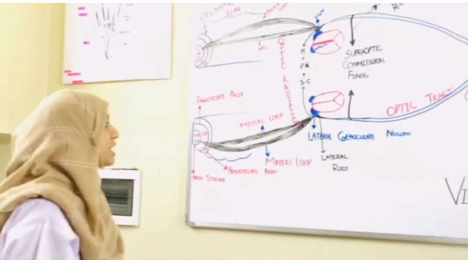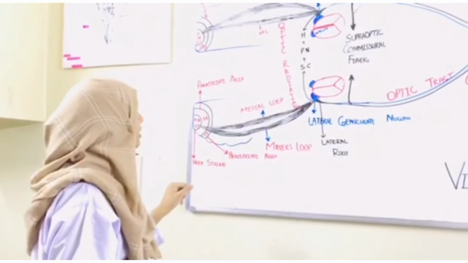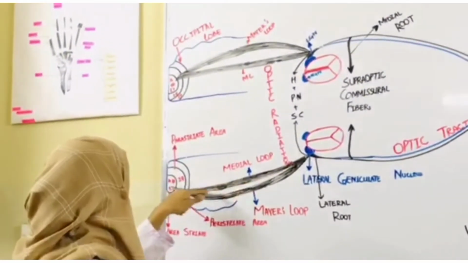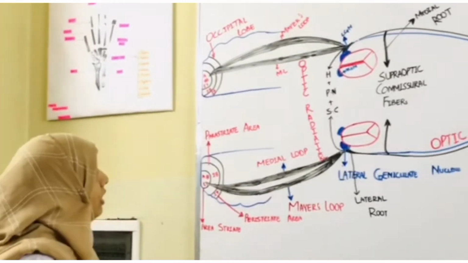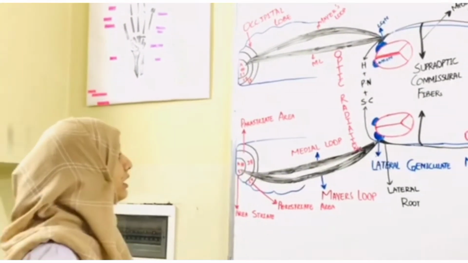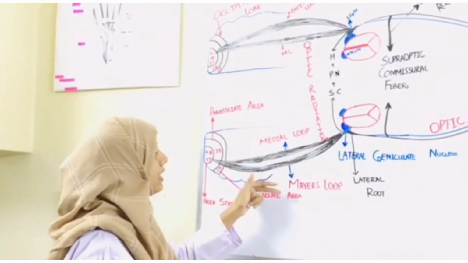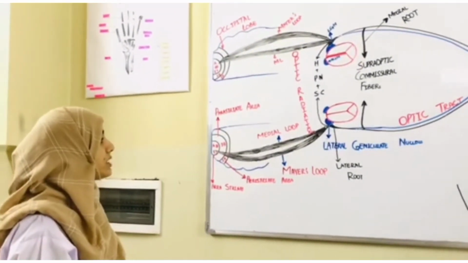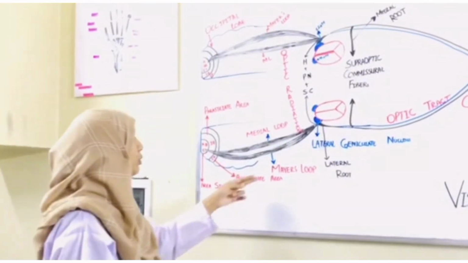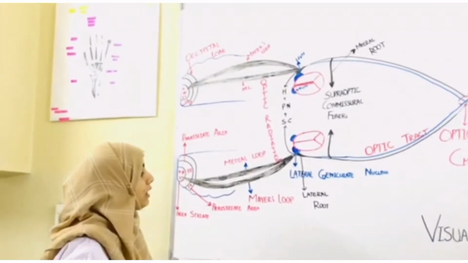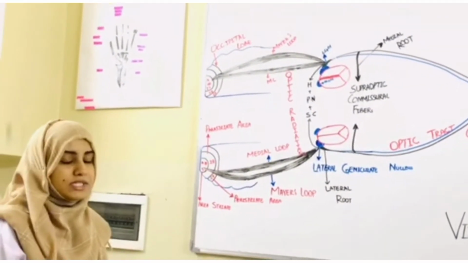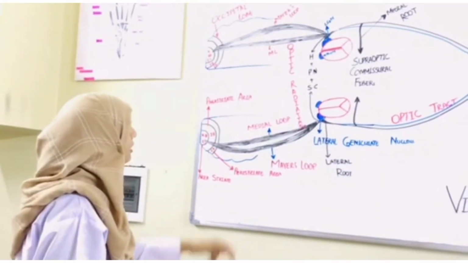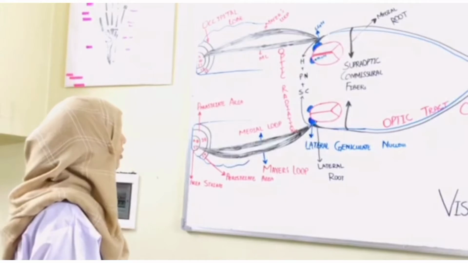Then from the lateral geniculate body, the optic radiations radiate, and the optic radiations are also subdivided. The lateral loop is called the near loop, and the medial loop is present towards the parietal lobe. The medial loop is responsible for the superior quadrantanopia, while the lateral loop is responsible for the inferior quadrantanopia.